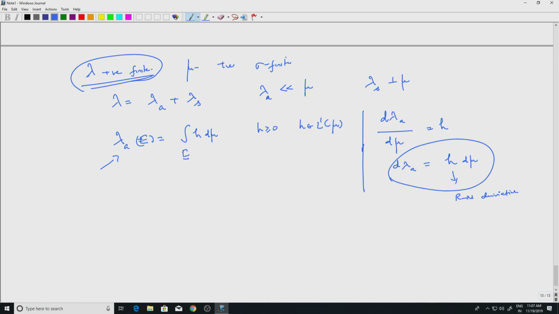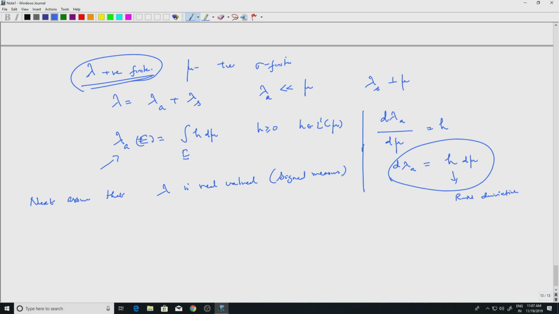Okay, so the proof is not yet complete because we assumed that lambda is positive and finite. So next, assume that lambda is real valued, instead of complex valued. So that is what we called signed measures.